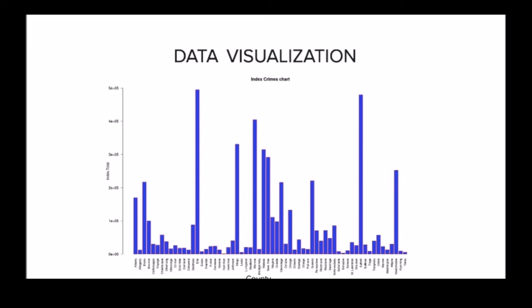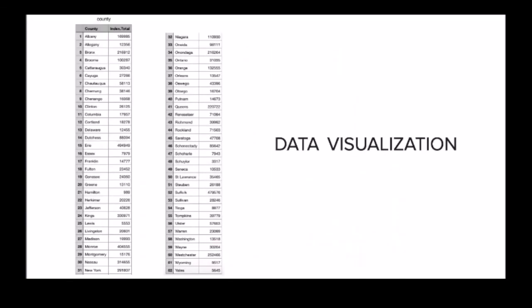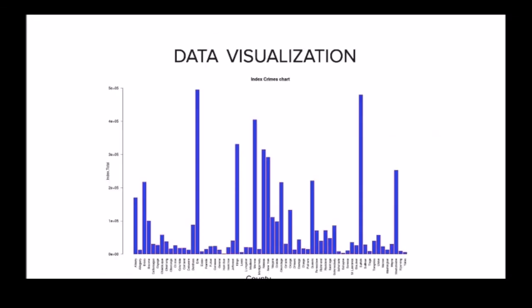We can actually see there was a small amount of index crimes being reported in Hamilton, maybe not more than 50,000, I guess. But we can see it from the table here. This is the subset from all the data that we have.